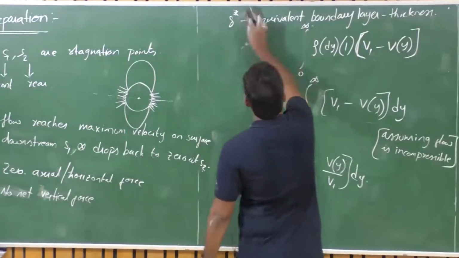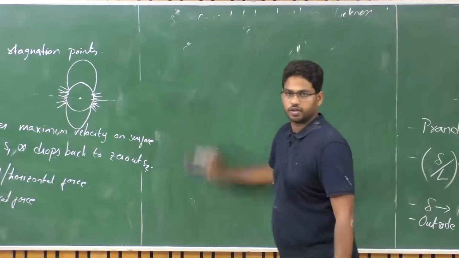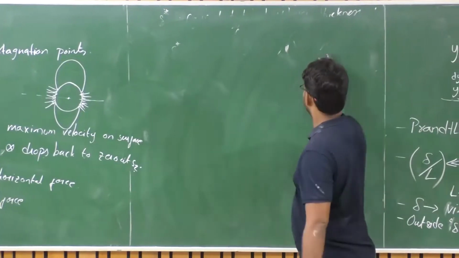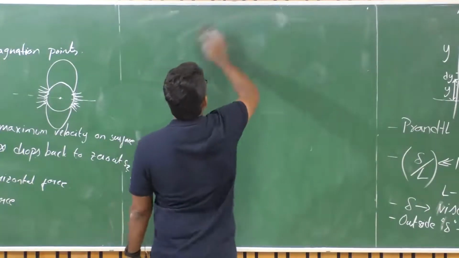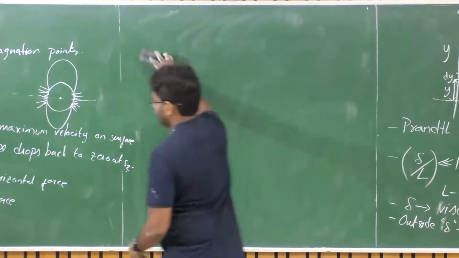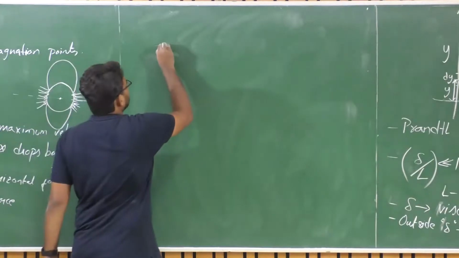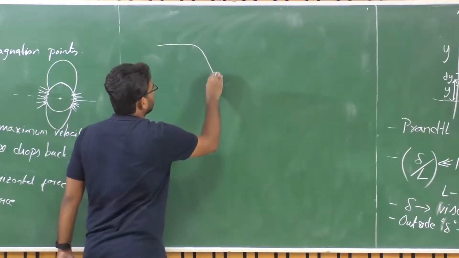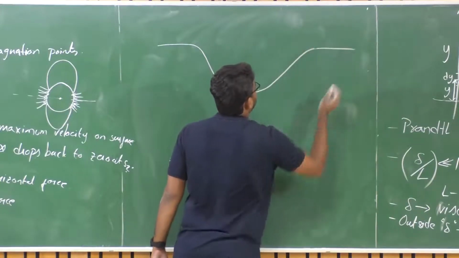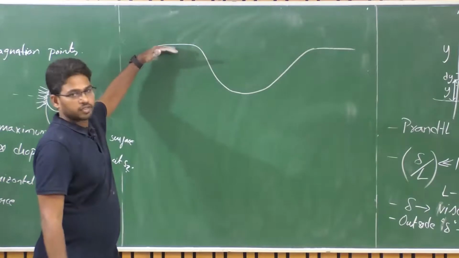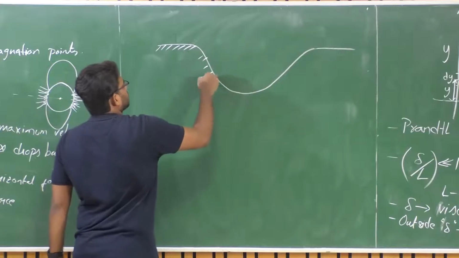So let us look at an analogy in order to understand what happens in reality for this flow. This is again from the ideal flow, which we just discussed. We'll talk about the actual flow once we look at this analogy. Let us consider a road which is flat on the top, and then there is a slope down, and you need to climb the slope up, and then there is a flat road which is almost at the same height of this initial road.